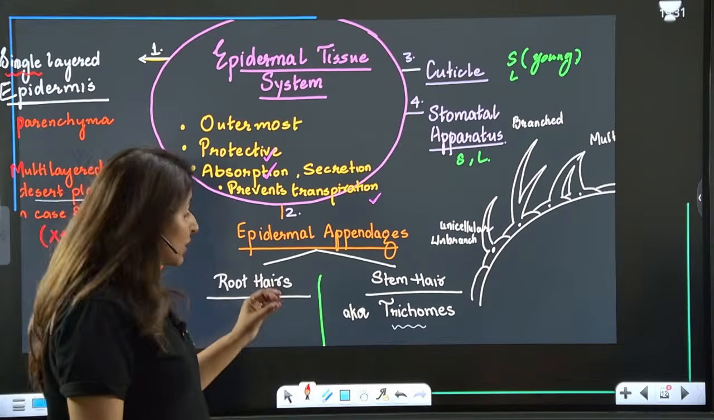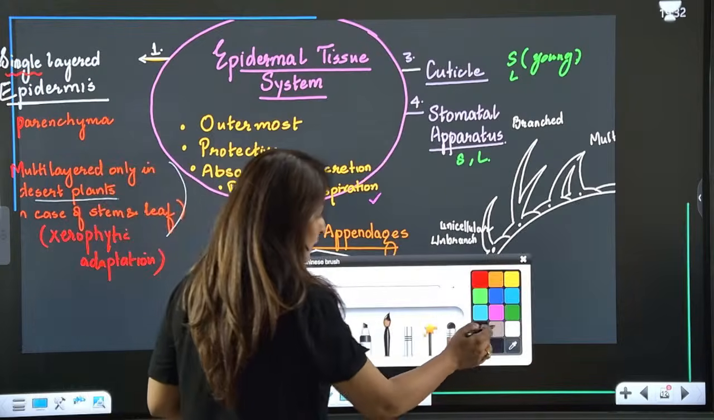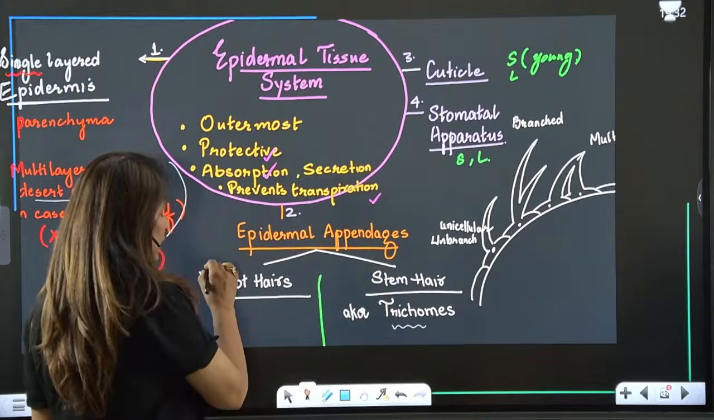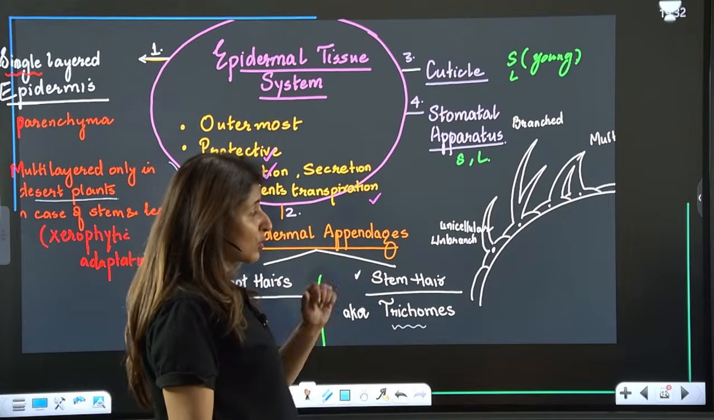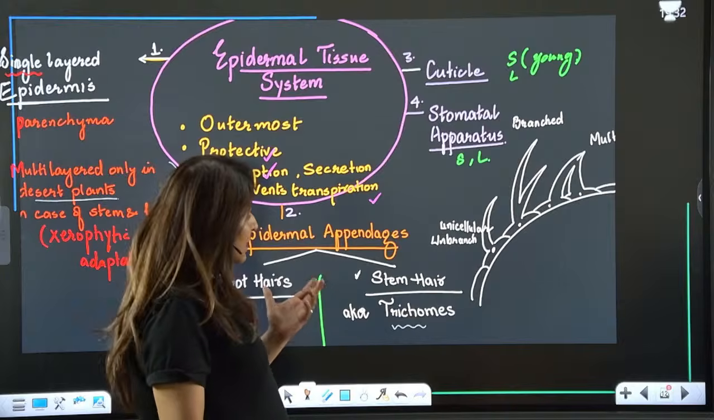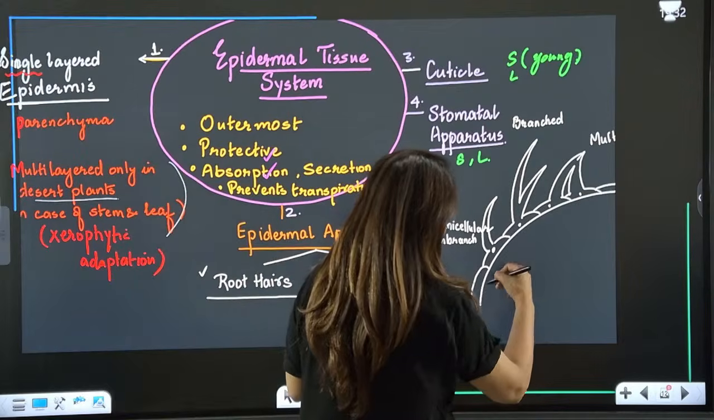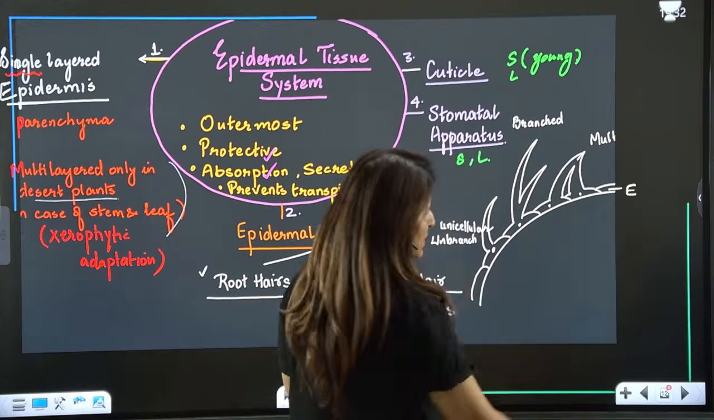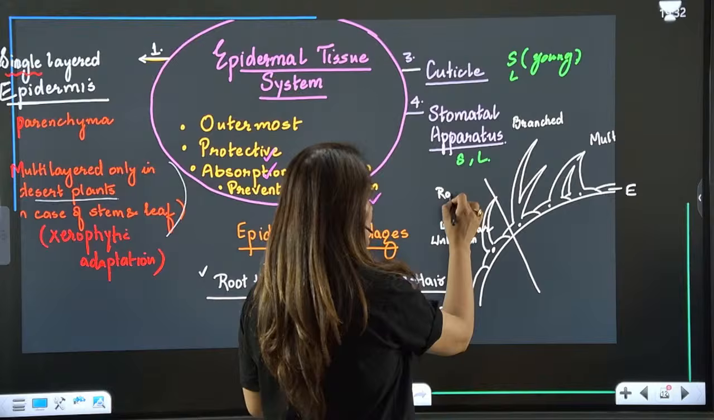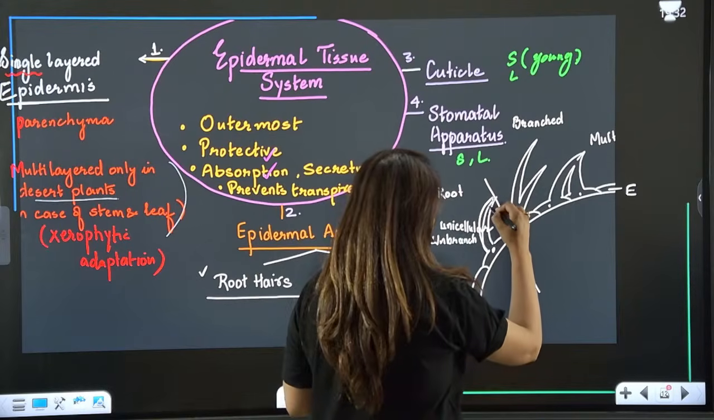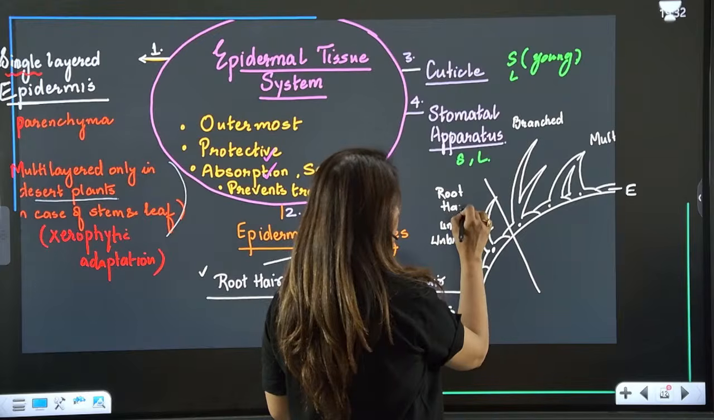Now, talking about the epidermal appendages. What are the appendages? In case of roots, guys, you might find root hairs. In case of stems, you can find trichomes. Stem hairs are also known as trichomes. Is it clear? These are the epidermal appendages because they develop from this outer layer called epidermis. So, in case of root, this cell can show an outgrowth, and this outgrowth will be known as a root hair. This is how a root hair looks like.